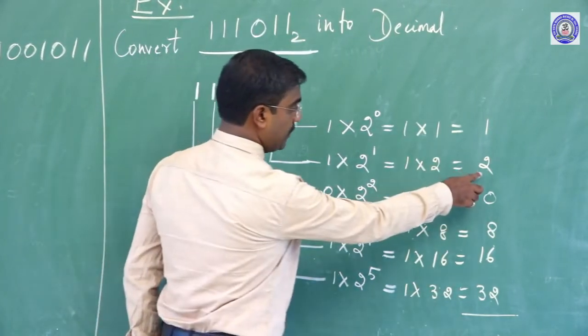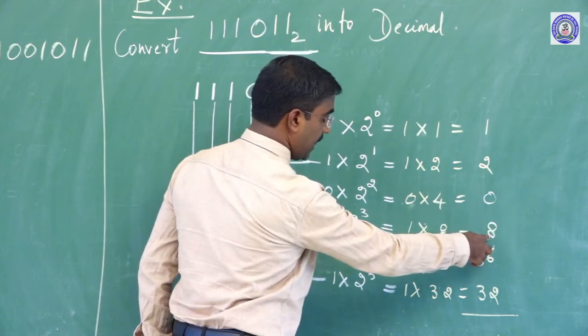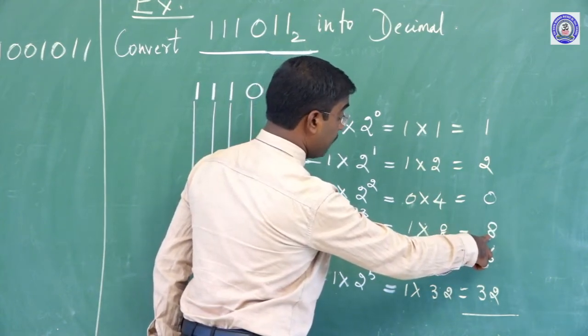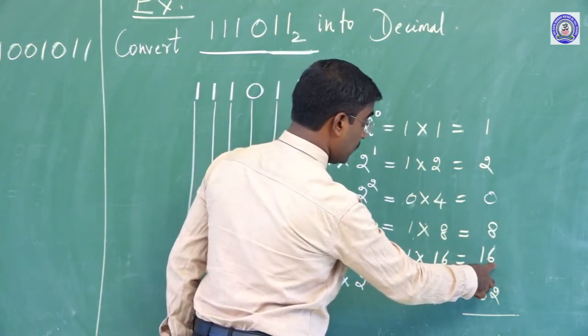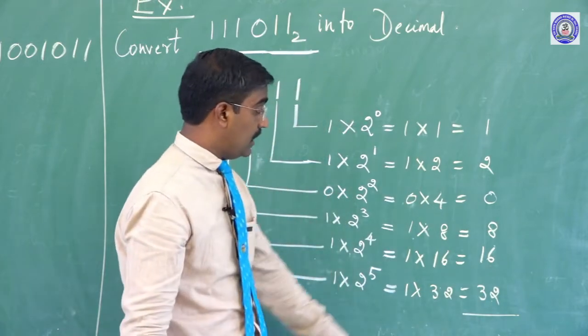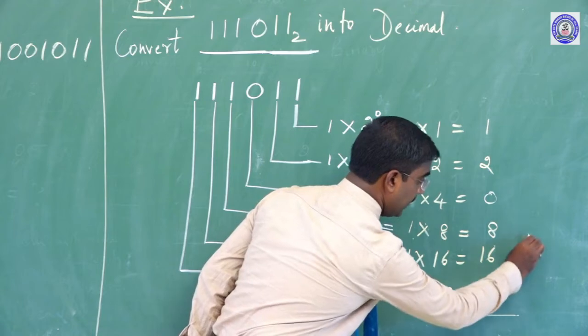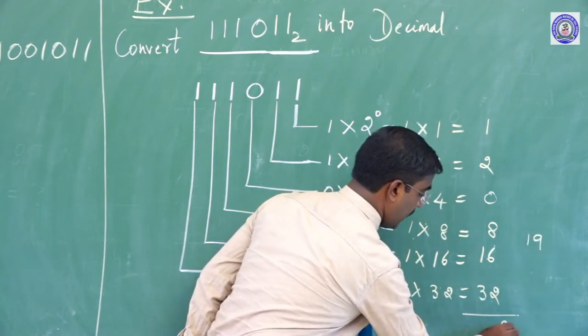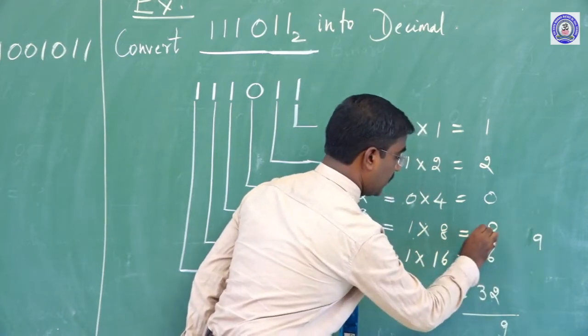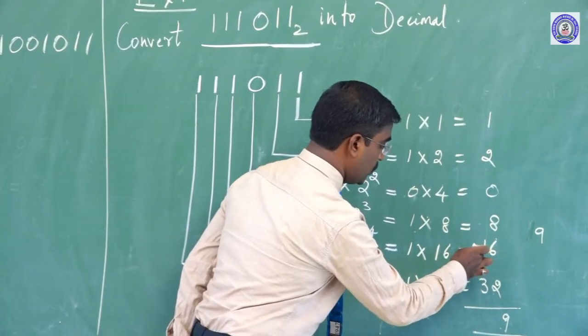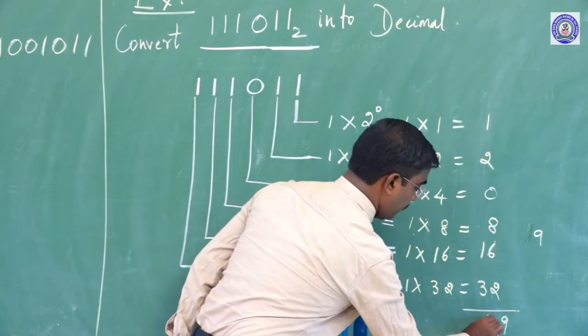Come on: 1 plus 2 is 3, 3 plus 8 is 11, 11 plus 16 is 27, 27 plus 32 is 59.